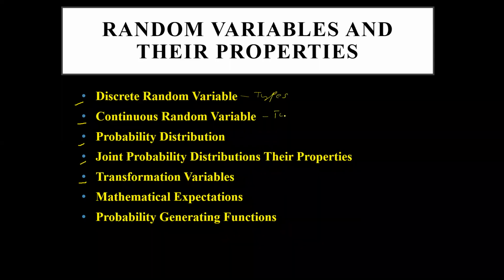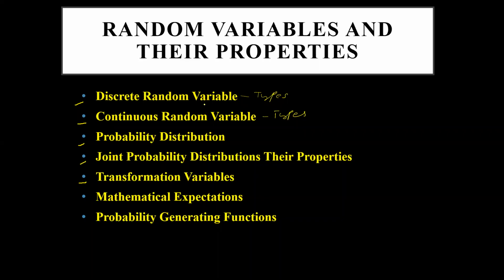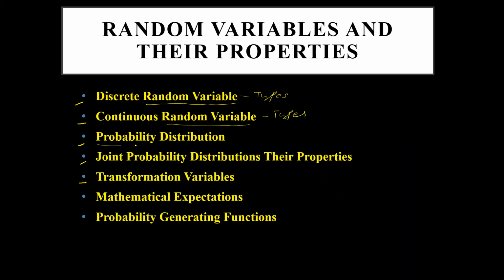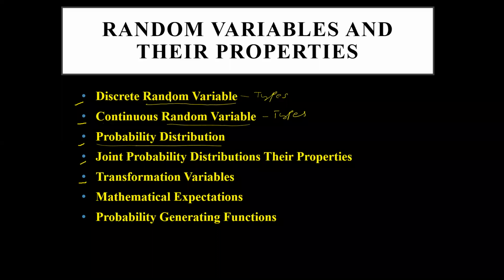So we will only see the basics of discrete and continuous. First, how to define the random variable, that is more important. Then what is a discrete random variable and a continuous one. We will see the definitions and how to define the probability distribution for these two. These three parts are very important.